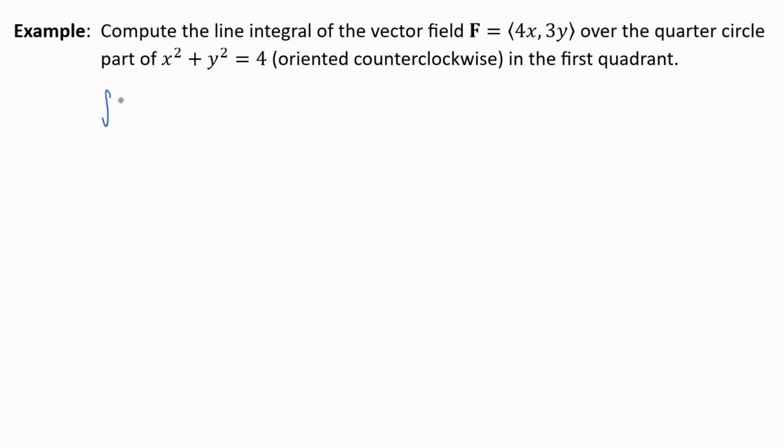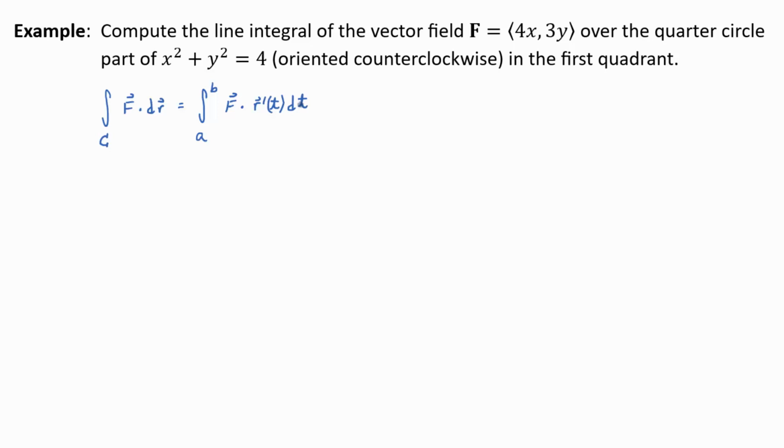So the line integral of the vector field, here's the generic notation, F · dr, over C. And then the working formula: we want the integral from a to b of F in terms of t, we've got to put that in terms of t, and then r'(t), since dr is r'(t) dt. So look at that computational formula on the right there and tell me what is it whispering to you? What is it telling you to do?